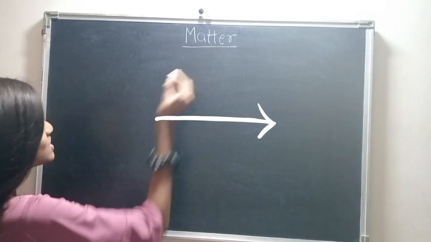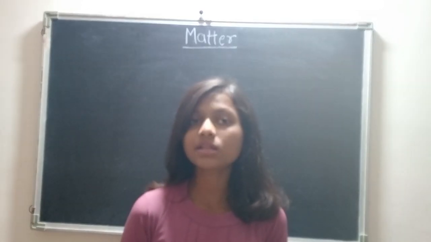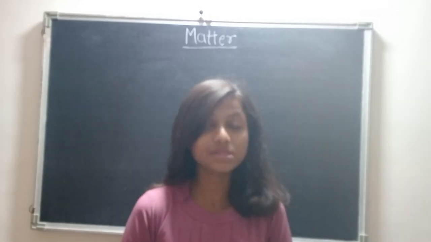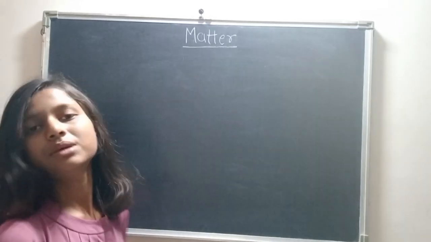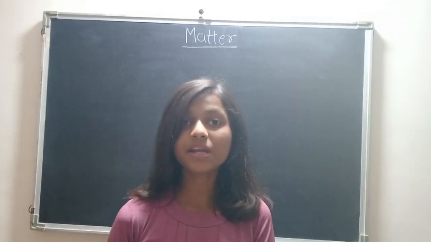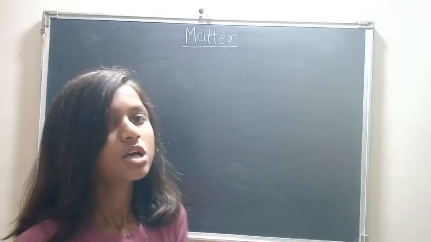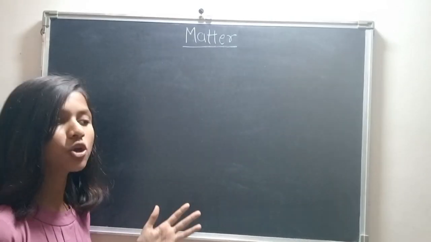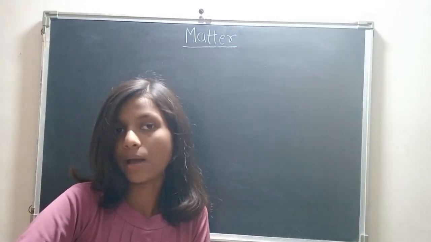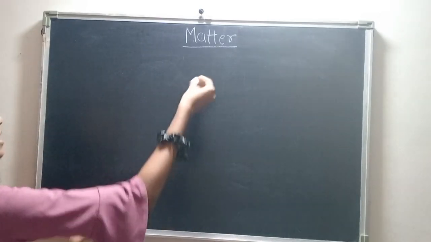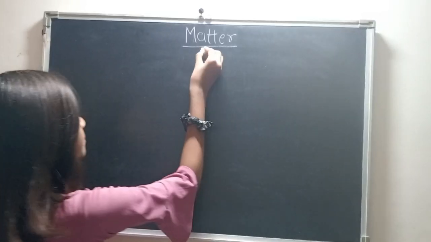Okay. So matter, what is matter exactly? Matter is anything which has mass and occupies space. Having mass means the body is made up of some amount of atoms or particles. That is nothing but mass, and occupying space means that the body is occupying a particular area. Matter is basically classified into two types.